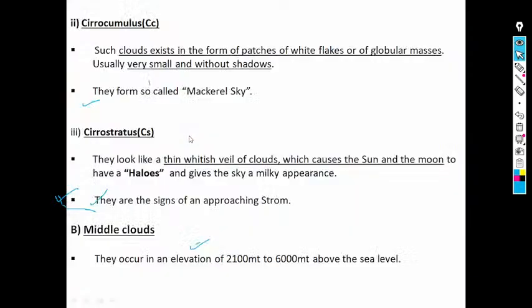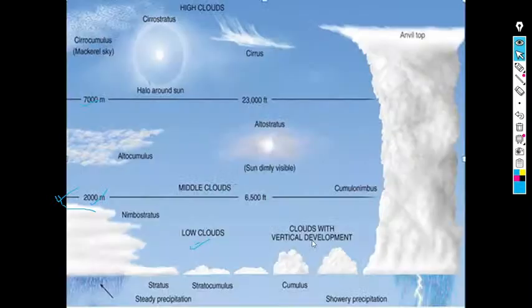Okay. Next, we'll go for the middle clouds. Middle clouds generally occur 2100 meters to 6000 meters above sea level. Here, these are the middle clouds. Just look at here.